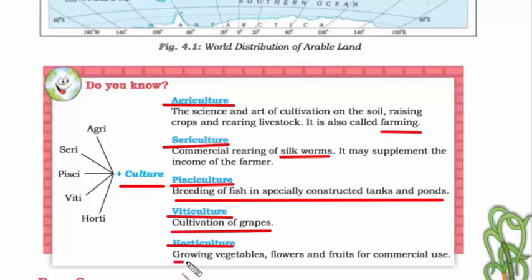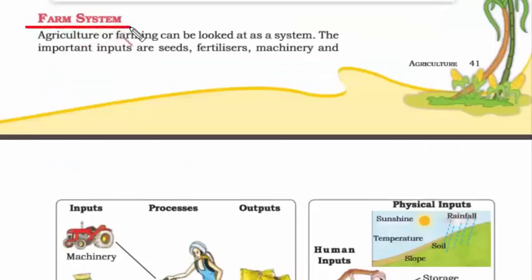So horticulture is about growing vegetables, flowers and fruit for commercial use. Now we are going to read about the farm system. Agriculture or farming is like a system. When we say system, it means it has inputs, outputs, processes, and a cycle. So this is the meaning of system.